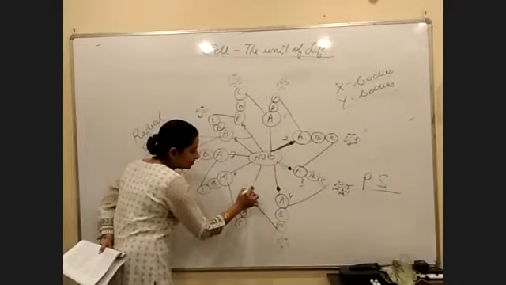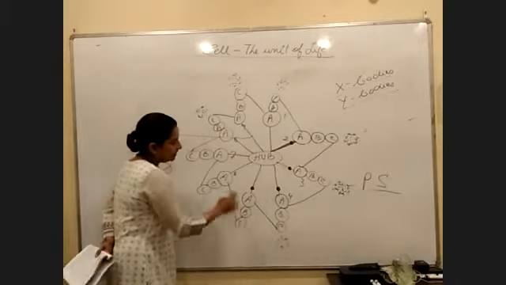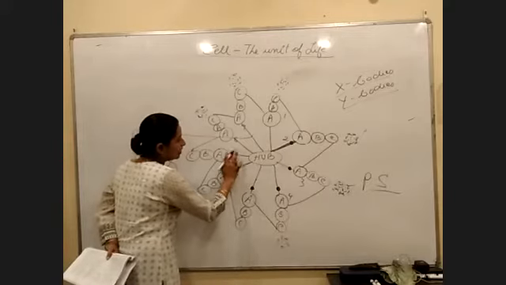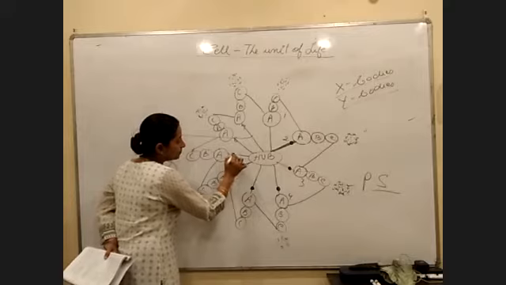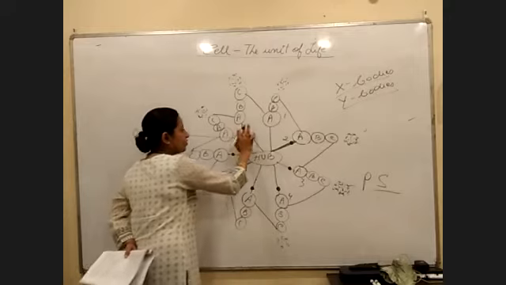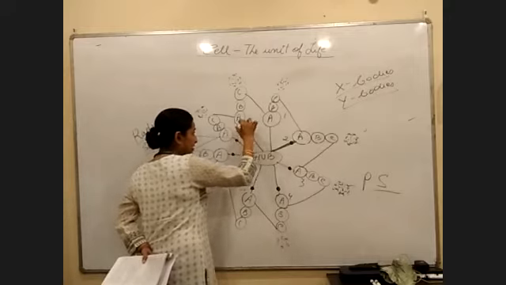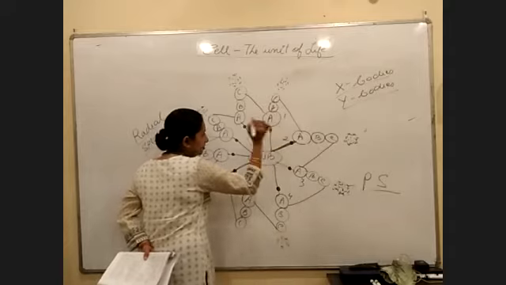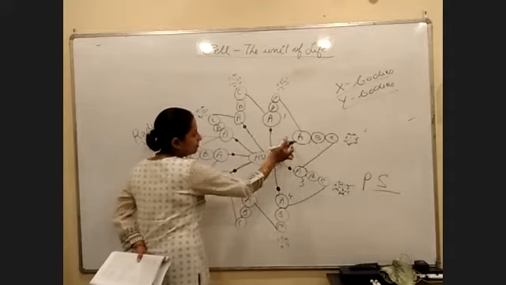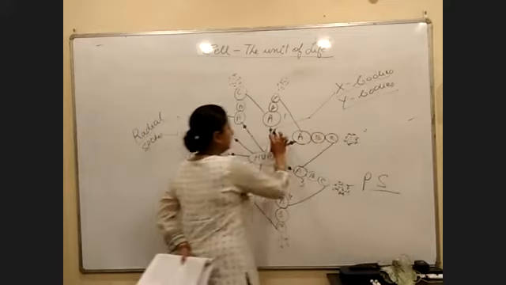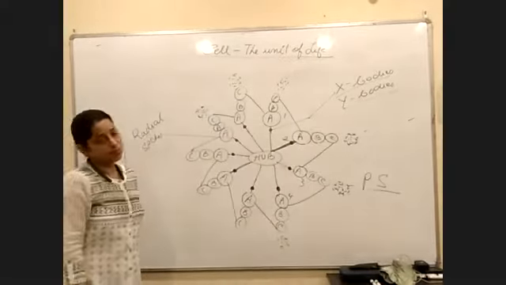Similarly, in this case also, if you see the diagram, there are certain dotted areas in the radial spokes, and these dotted areas are called what? X bodies. So the question is, what is X bodies? X bodies is nothing but the thickening of the cytoplasm. Where will you find these X bodies? Inner to the A microtubule. What is the function of the X bodies? It gives rise to the radial spoke.